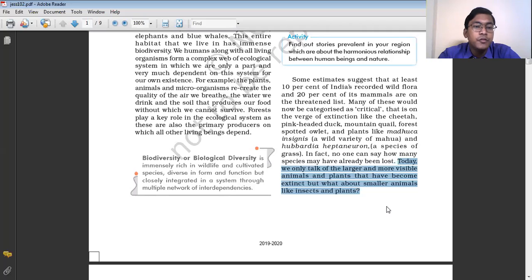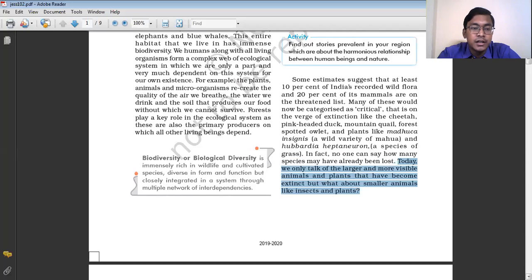About whom we do not have the information. They may have become extinct. So what about them? Because these plants, small animals, and microorganisms also help in maintaining the environmental balance, isn't it? This is why we need to take care of all the species.